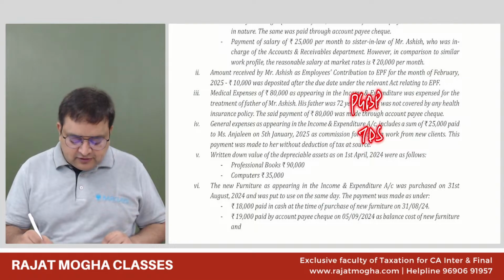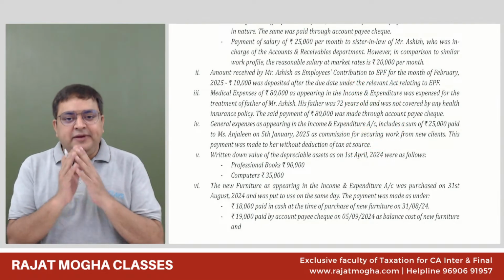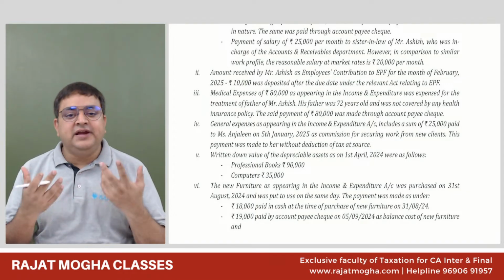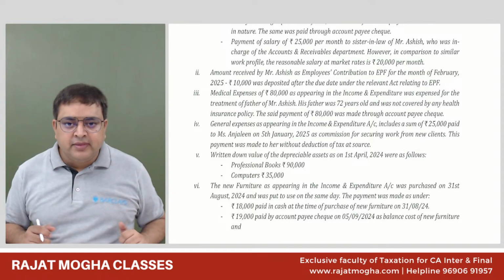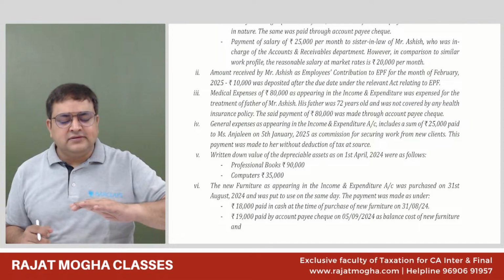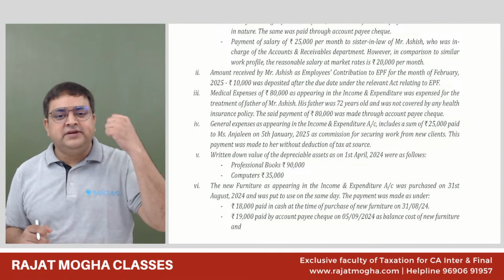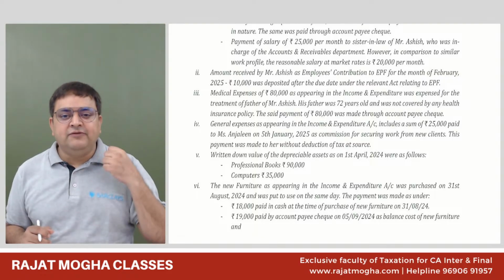Yes, we understand there is a section 194H. We also know that an individual or HUF generally doesn't deduct TDS, but if their turnover in the last year of business is more than 1 crore, or profession more than 50 lakh, they are supposed to deduct TDS also. Now, this person has made a payment of commission without deducting TDS. Please tell me what you will do.